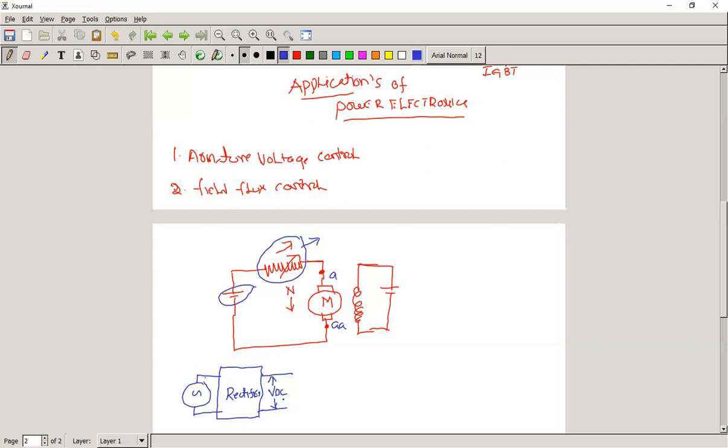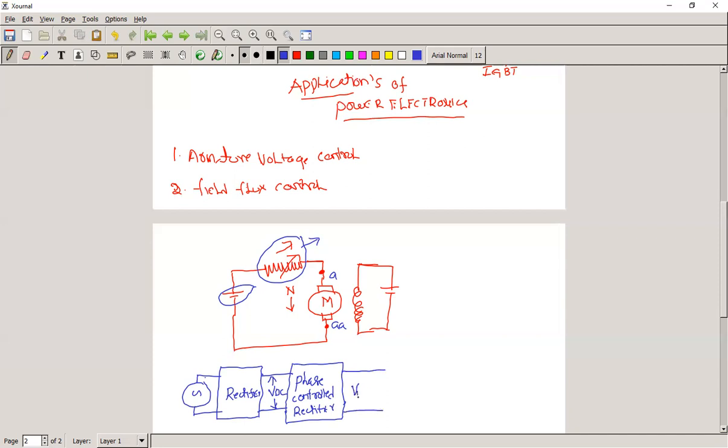But we want to give a variable voltage to the armature winding so that we can get armature voltage control of a DC motor. Now to get the variable voltage, again we are using one more power electronic circuit, that is nothing but a phase controlled rectifier. So whenever we use this circuit, the output voltage is DC, but it is variable.